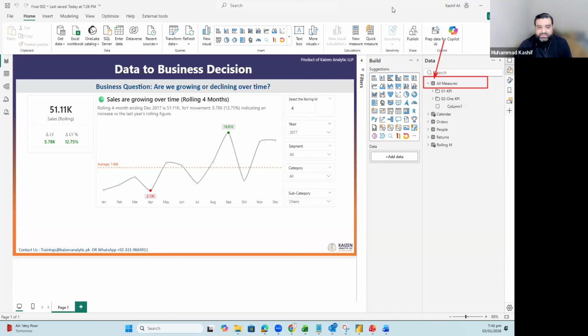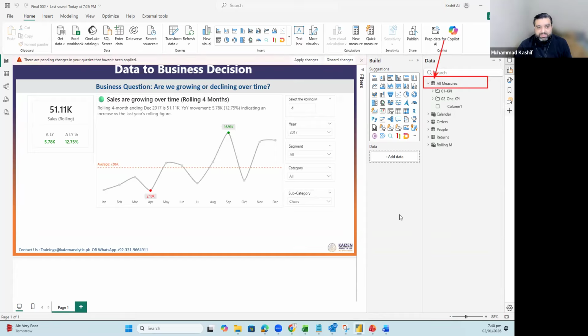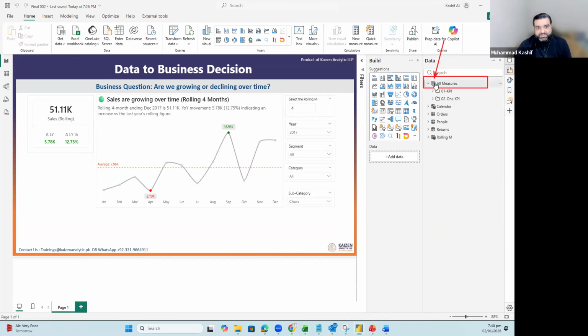So just keep an eye on the icon of the table. If I delete this part from here, it will have only KPI measures, and the icon will change from table to a measure icon. So this is changed.